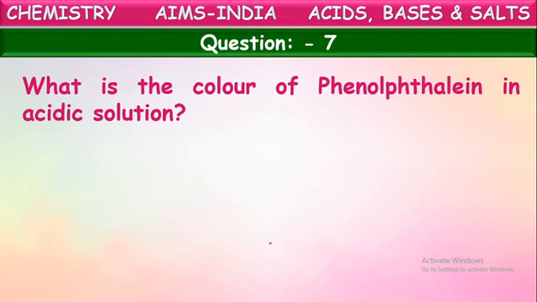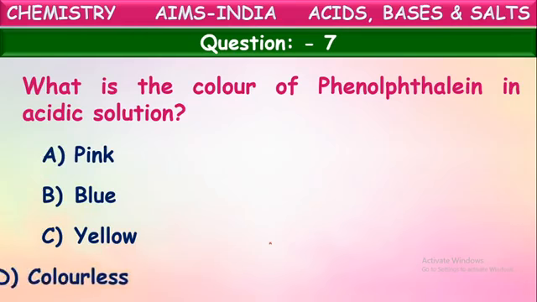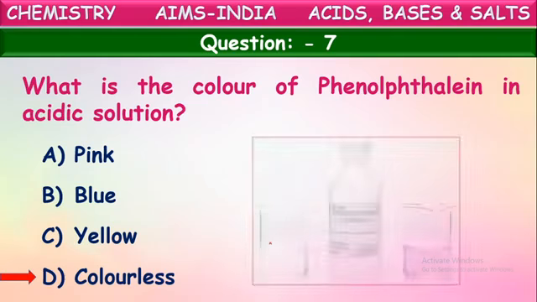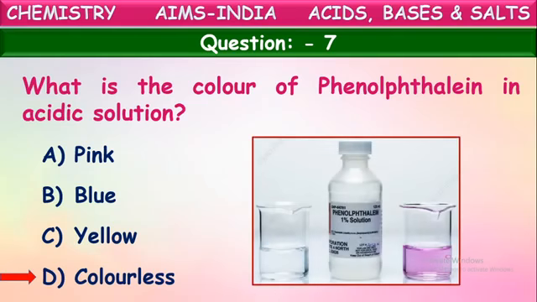Now here it is asked, what is the color of phenolphthalein in acidic solution? See options: pink, blue, yellow, colorless. What kind of color change will phenolphthalein show with acidic solutions? Yes, it will be colorless only. When phenolphthalein is added to an acid, there will be no color change in the acid.